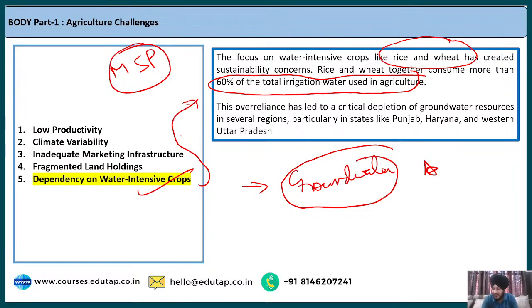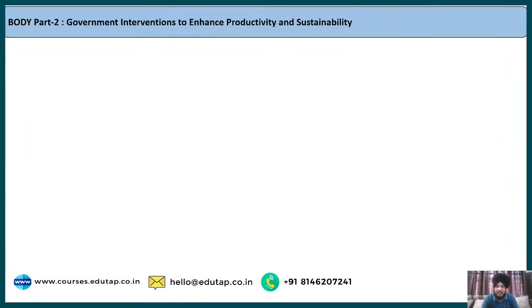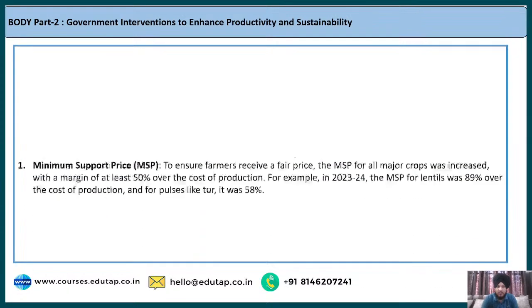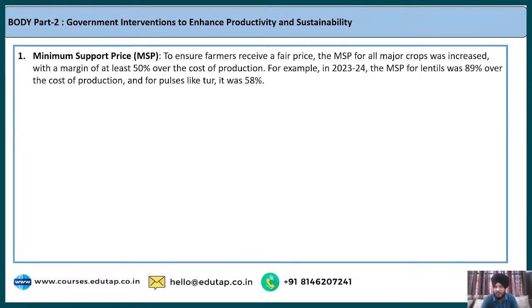So I hope all these challenges are pretty much clear to you. Now let us move on to the government intervention with respect to the enhancement of productivity and sustainability in the agriculture sector. So different schemes have been mentioned in the economic survey. For example, it talks about the MSP. It says that to ensure that the farmer receives a fair price with respect to different major crops, the government launched MSP.